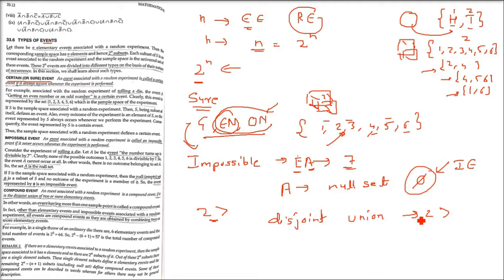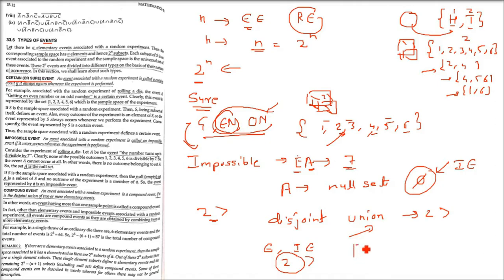Okay. Now understand this. If you throw a die, how many elementary events are there, what are the total number of events, and what is the number of impossible events? Now you will get compound events. How? See, the definition is somewhat confusing, but I am saying that we need the elementary events, the total number of events, and the impossible event.